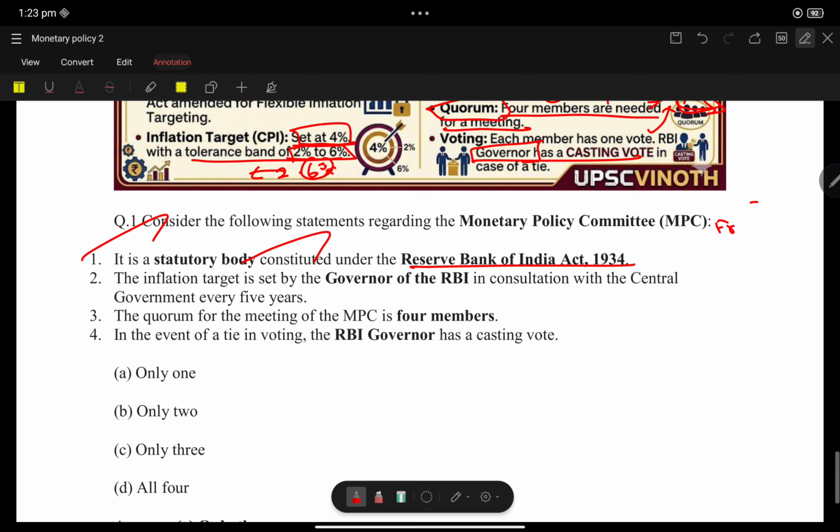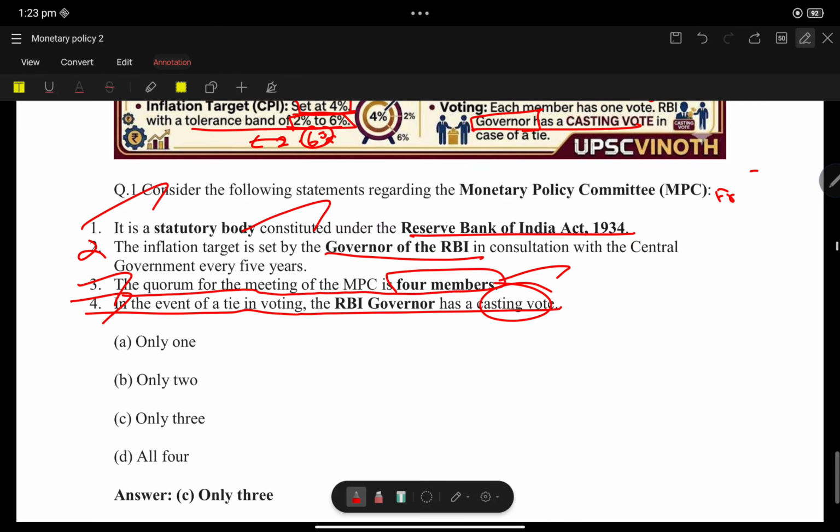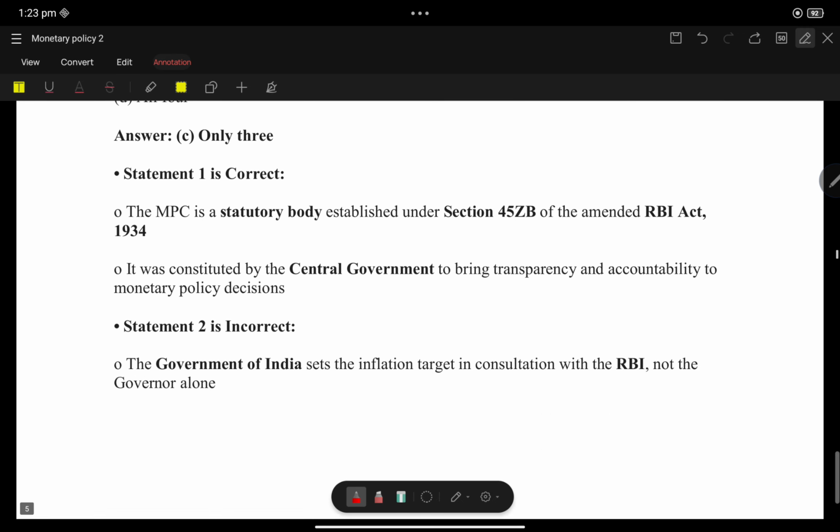The inflation target is set by the governor of RBI. The inflation target is set by the Monetary Policy Committee, not by the governor alone. Statement 2 is wrong. The quorum for the meeting is 4 members, so statement 3 is correct. Again, in the event of a tie, the voting of the RBI governor is a casting vote. Yes, only statement 3 is correct. This question is based on a previous year question.